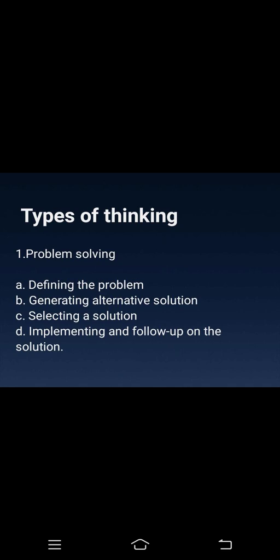If it is not working, then you need to go back again to point B, that is generating alternative solutions. So whatever solution you wrote, you need to choose another one because the one you chose is not working, right? So implementing and following up means checking whether it is working or not. How are you feeling after using that solution? Okay. So this is how problem solving works in the first type of thinking.